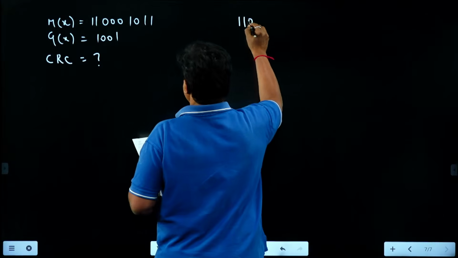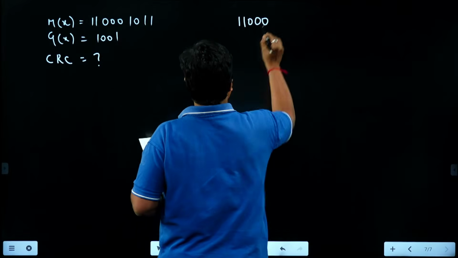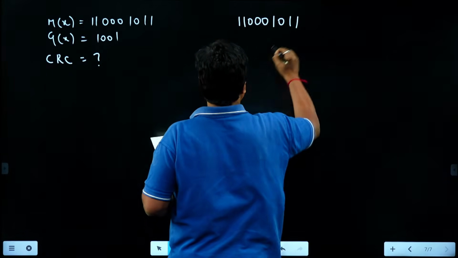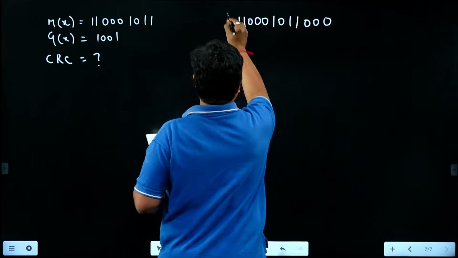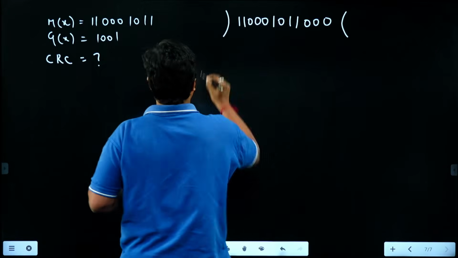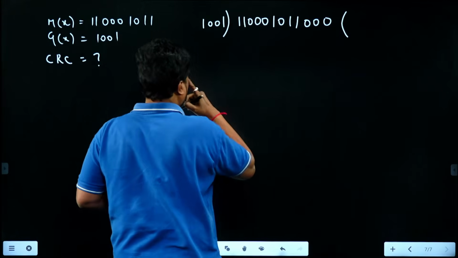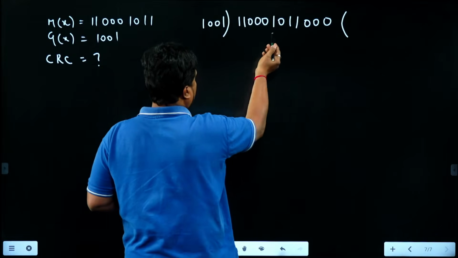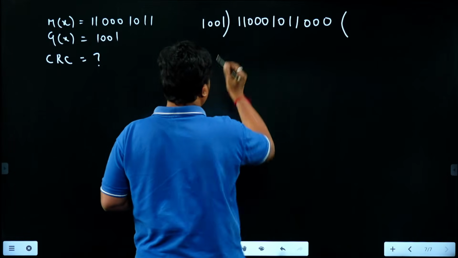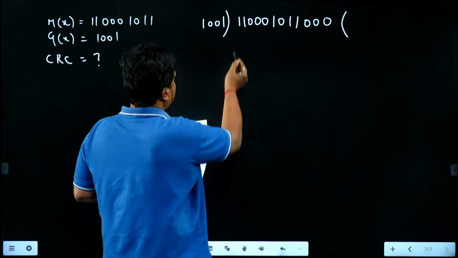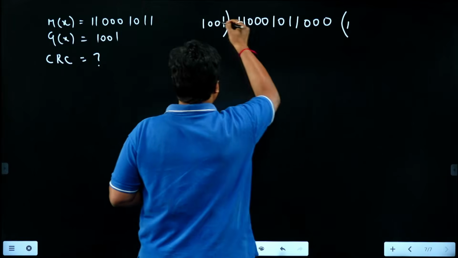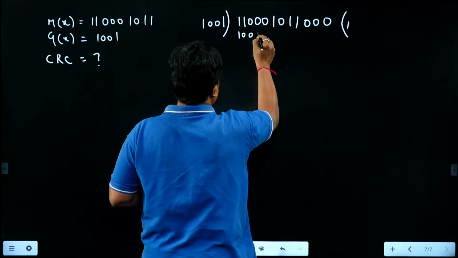So 11000 1011 000, if you divide by 1001, modulo 2 division operation is completely based on the MSB bit. So MSB is 1, quotient is 1, 1 into 1001, 1001.